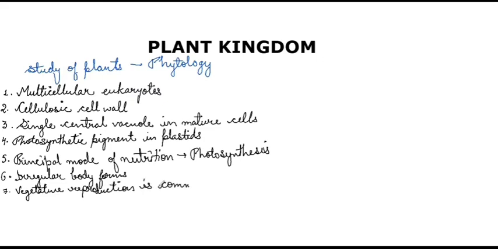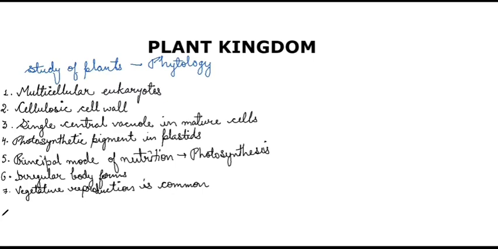In the higher plants also you will see vegetative reproduction, termed as vegetative propagation. Next, if we talk about asexual reproduction, then it is found in the algal groups and it takes place with the help of spores. Then in the bryophytes also, we'll see some members which are reproducing asexually.